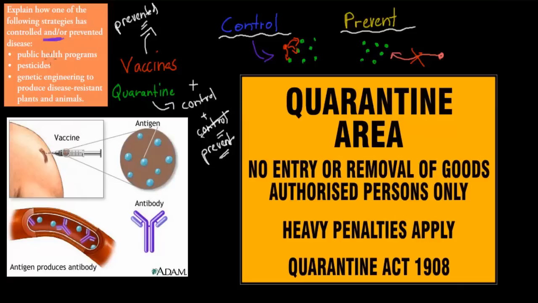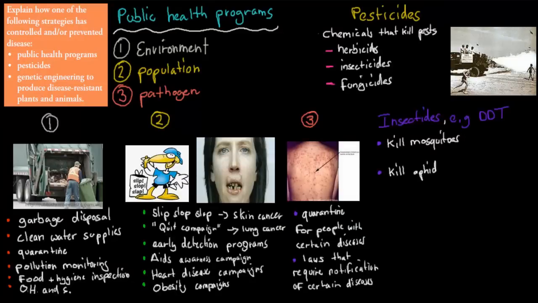So we're going to talk about public health programs, pesticides, and genetic engineering. Remember the dot point says explain how one of the following. So really you should only choose one of them, but might be good to know all of them anyway. And we need to explain how these programs have helped the prevention and the control of disease. The first one we're going to talk about is the public health programs. Now, there are 3 different types of public health programs, and I'm going to go over each of them. So these are the 3 different types.